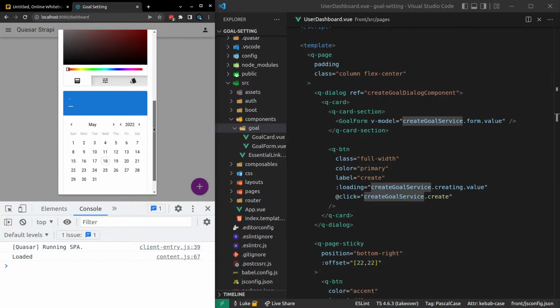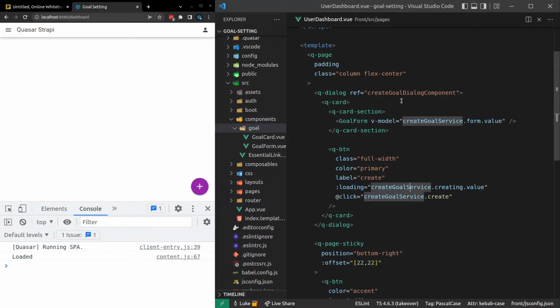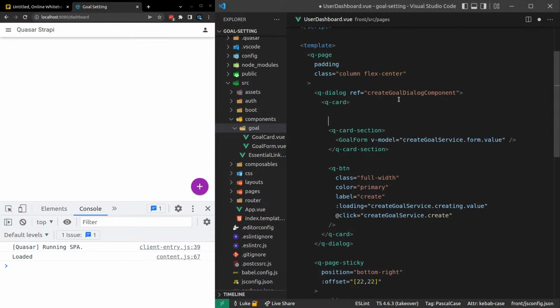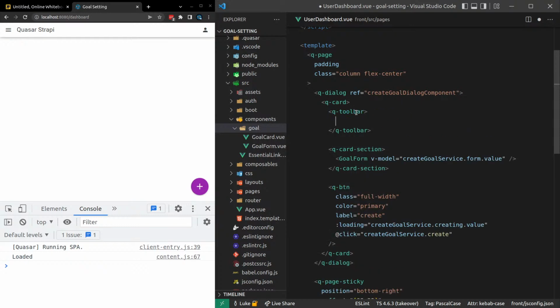But now I like to have a toolbar up there. So let's come in here and say Q toolbar. And I think I'm going to end up making a base component for dialogues because this is going to get a bit overwhelming. Let me just have some of my coffee. Creating these dialogues over and over again. Then we can just say Q toolbar title and set that equal to create. What are we creating? A goal.